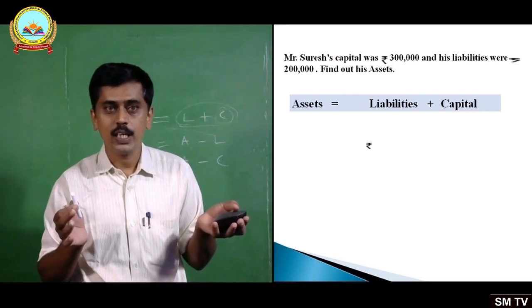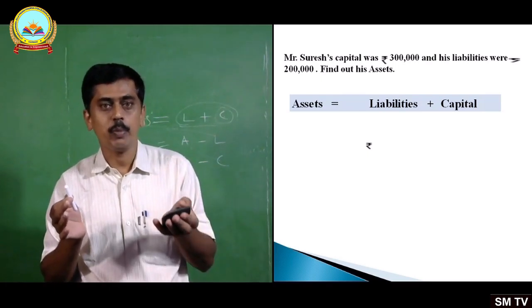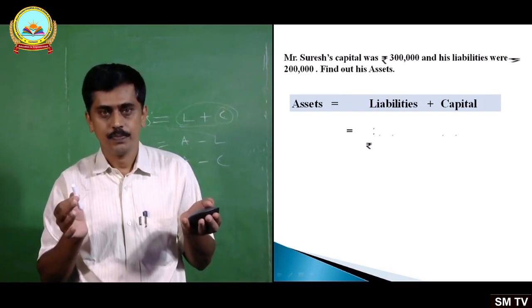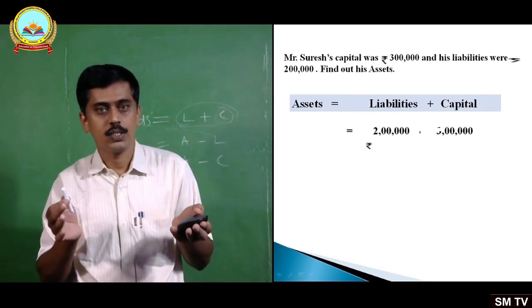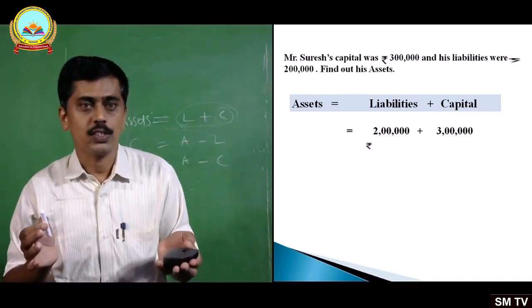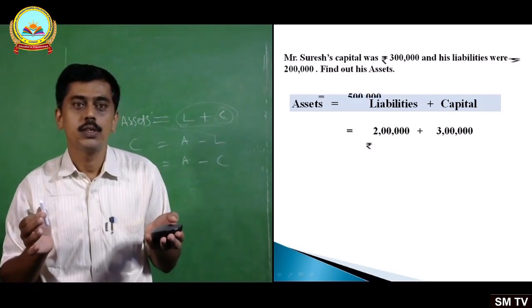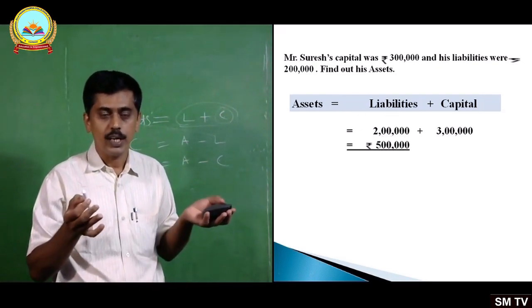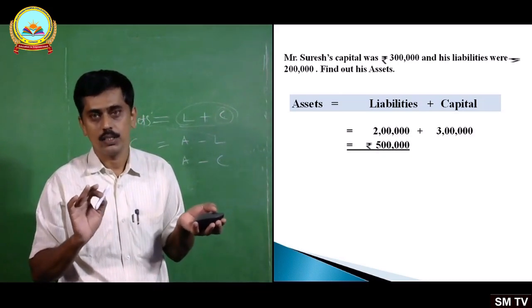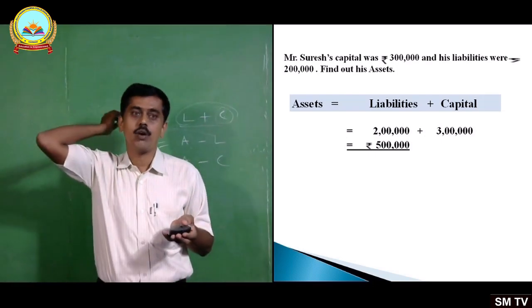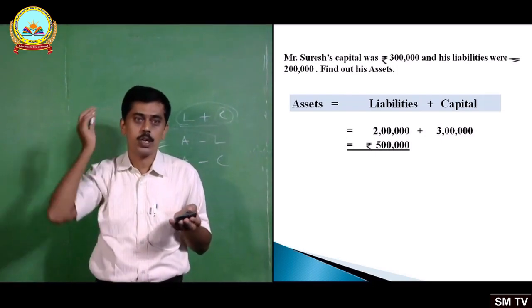What has been given here? Liabilities and capital are given. So liabilities how much? 2 lakhs. Note it down. 2 lakhs plus capital 3 lakhs. Total assets how much? 5 lakhs. This is how you can find out the missing figure with the help of the accounting equation. I hope you got the point.